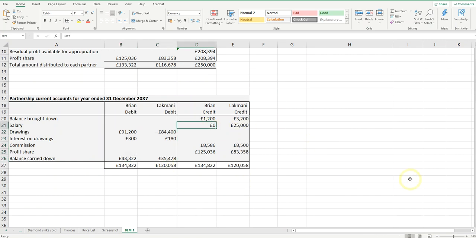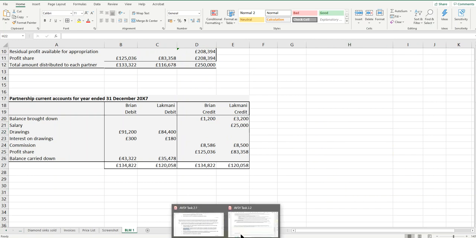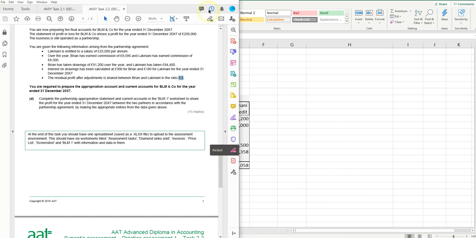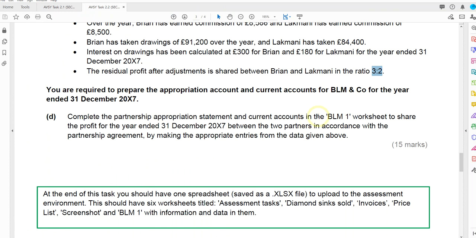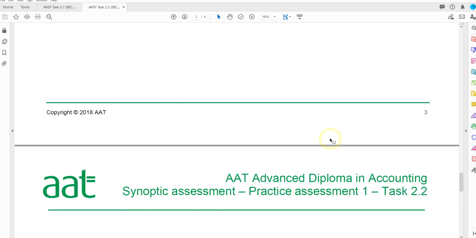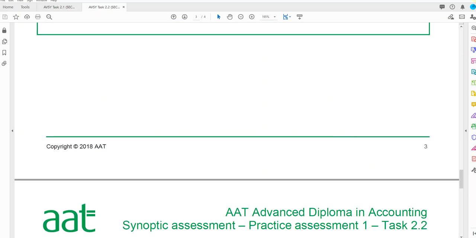Okay, I'm just going to take that 0 out. I don't need it there. And then I'm pretty happy with what I've done there. Let's just go and check the questions to see if I'm done. Complete the partnership appropriation statement of the current accounts. Yes, that's it. Task 2.2 finished.